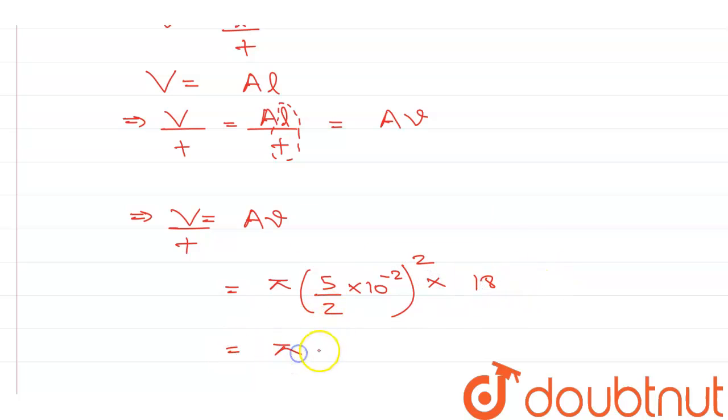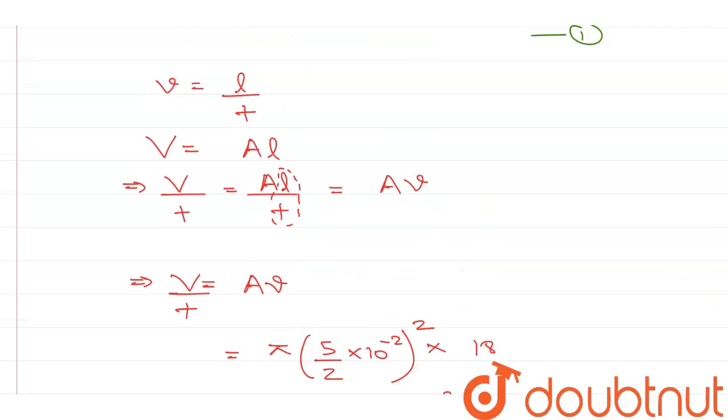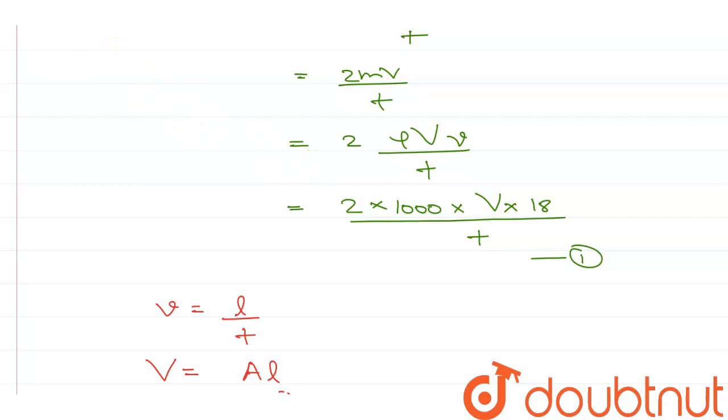So pi into 2.5 into 10 raised to power minus 2 squared into 18, which is equal to 0.0353.